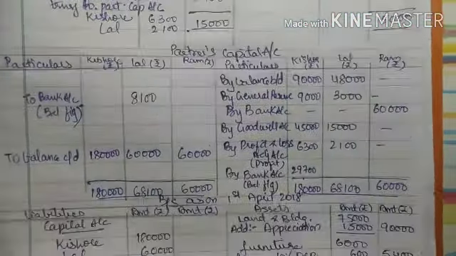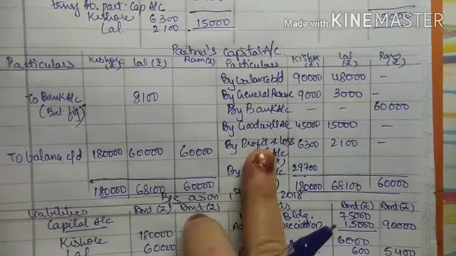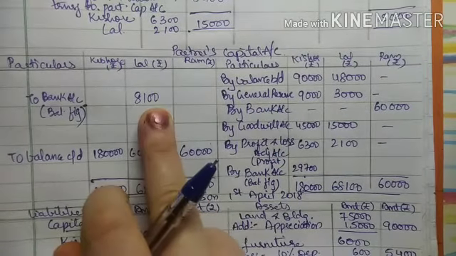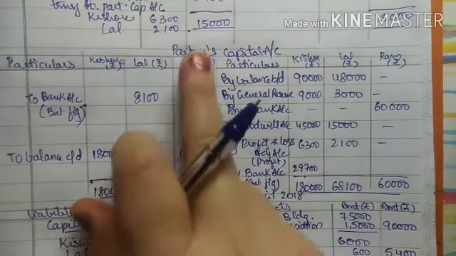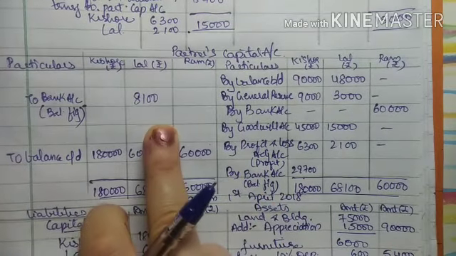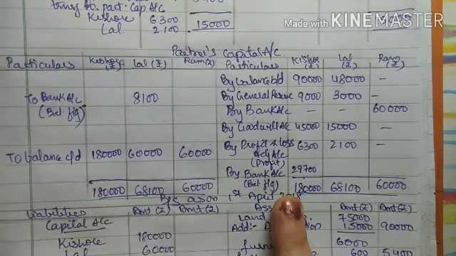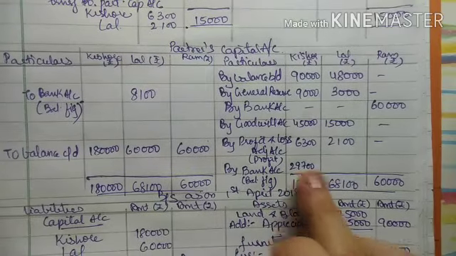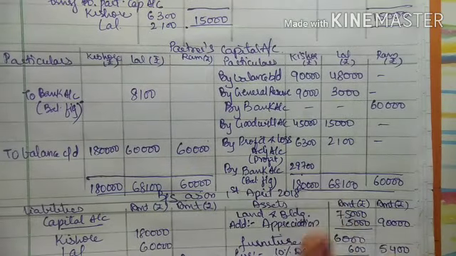Now see here, next account is partners capital account. So in partners capital account, this side we got the balance for bank, that is partners, this is which partner? Lal's capital account debit to bank account, and here we will write bank account debit to Kishore's capital account.